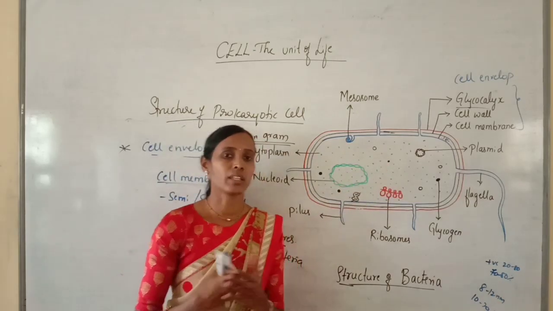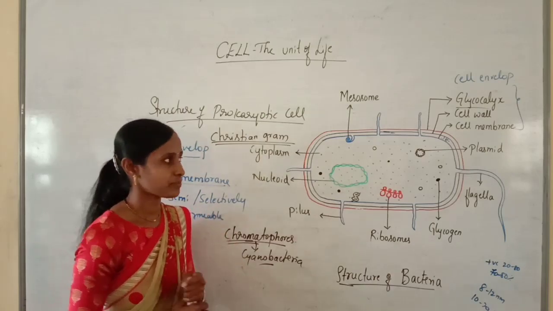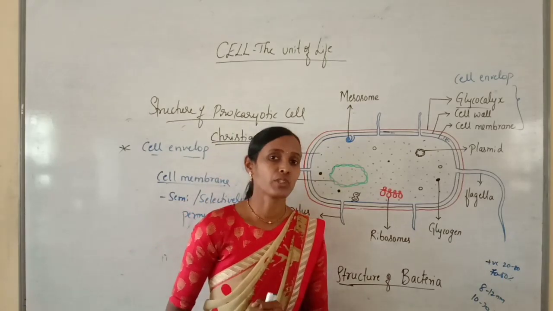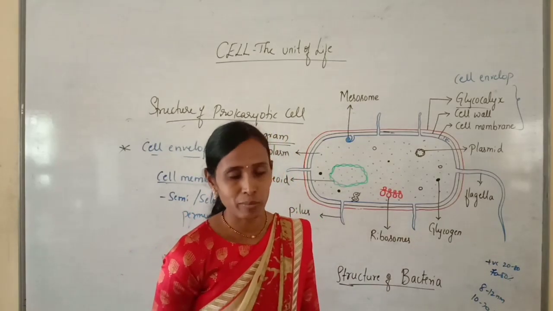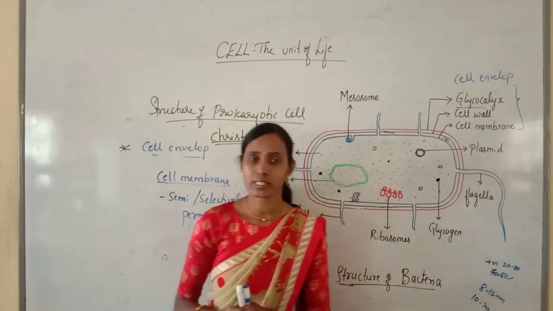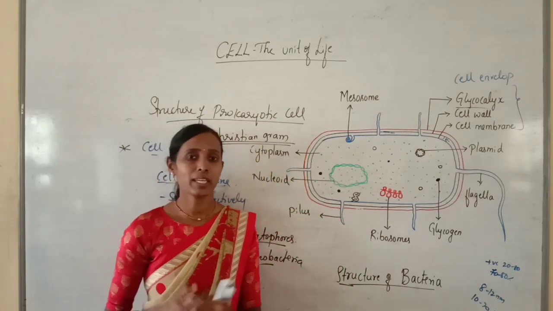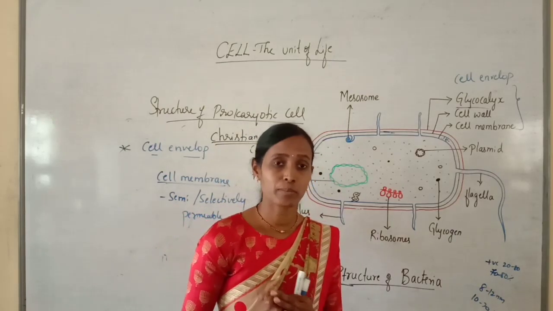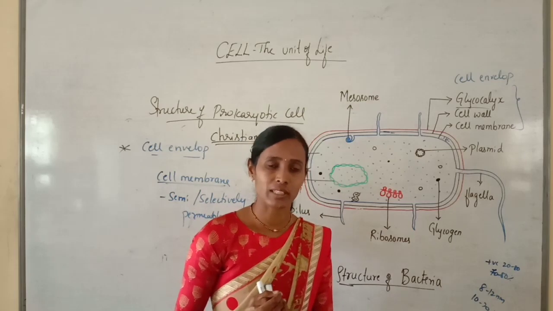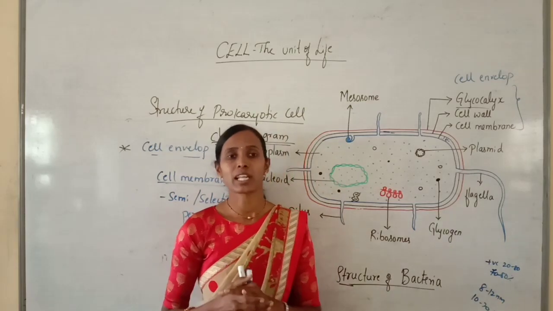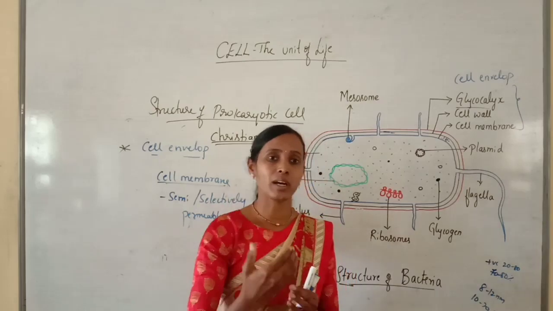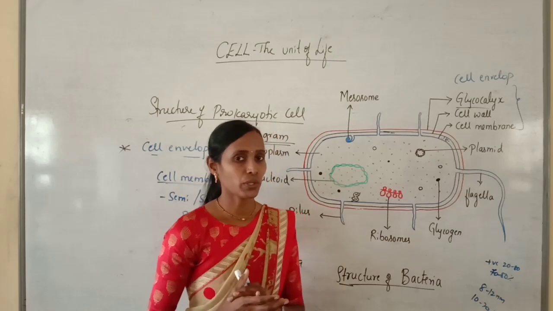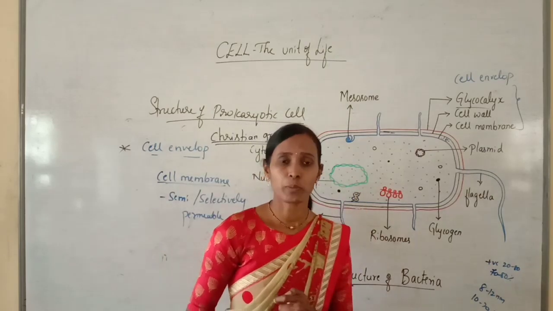So let us recall the points which we have discussed in this class, and we will continue in the next class. Here the primitive cell which does not contain a true nucleus and membrane bound cell organelles is called a prokaryotic cell, and prokaryotic cells are represented by bacteria, cyanobacteria and mycoplasma. They are usually smaller in size, but they multiply much faster than the eukaryotic cell. And you know the different shapes of bacteria, and the basic cellular structure which can be seen in all prokaryotes.